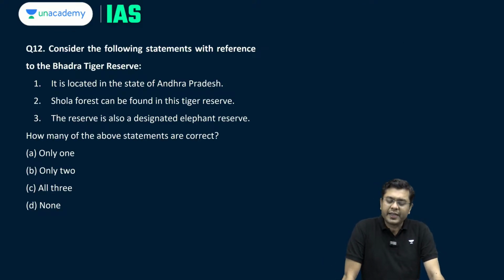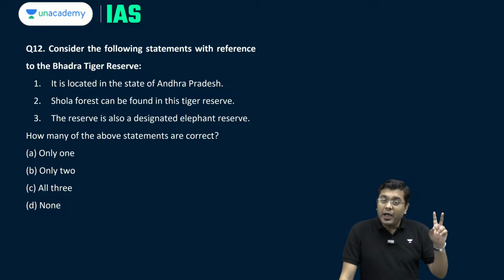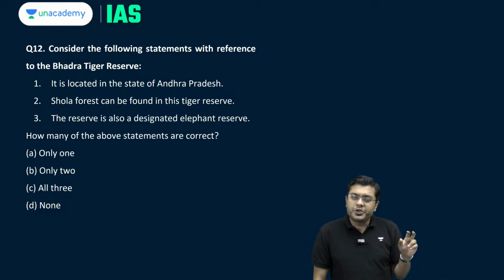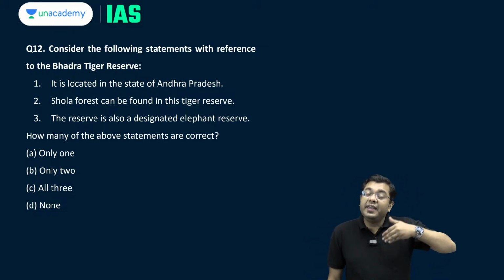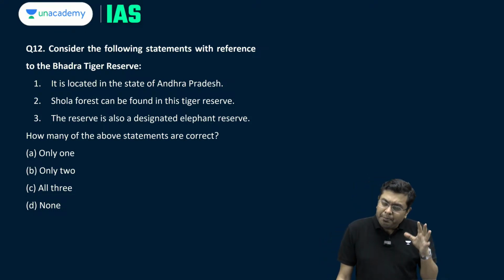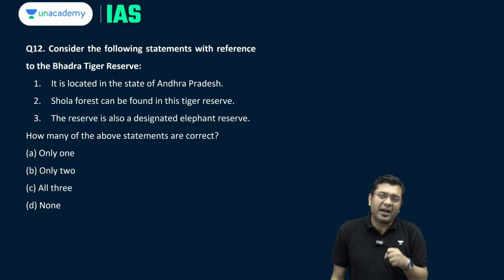Now, moving on to the next question. Consider the following statements with reference to the Bhadra Tiger Reserve. Now, Bhadra Tiger Reserve, in the region where you have river Bhadra. Where does river Bhadra drain to and drain from? So, Tunga and Bhadra are the two small streams which combine to form Tungabhadra, which in itself is a right bank tributary of river Krishna. It basically drains through the region of Karnataka.